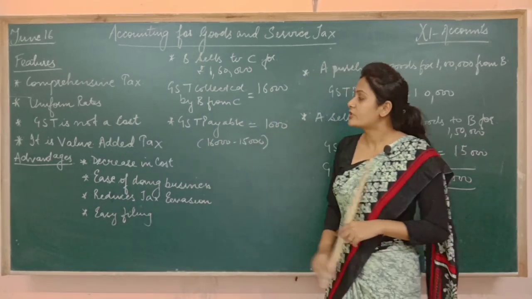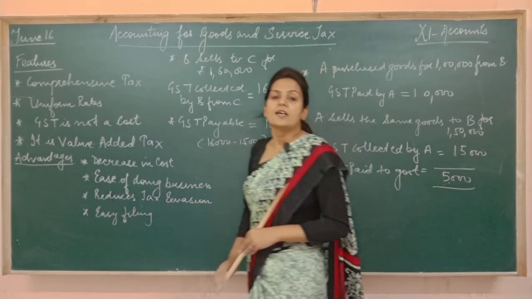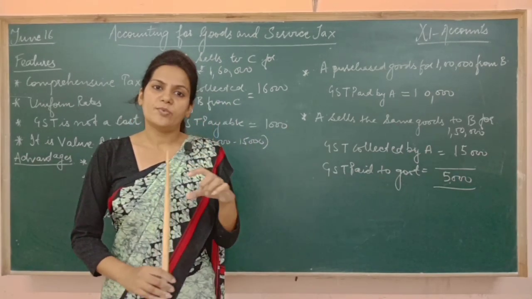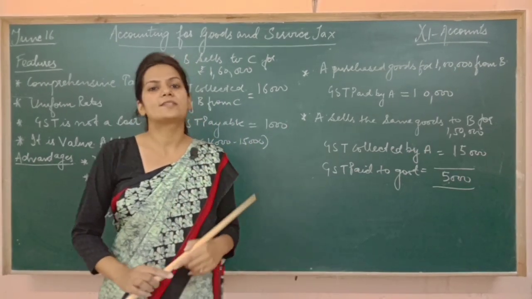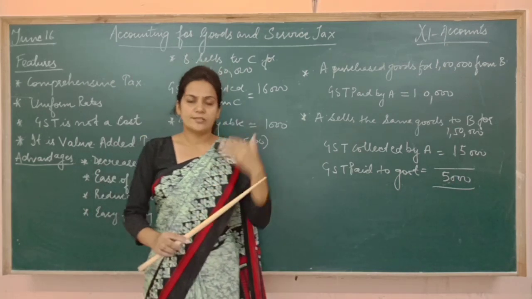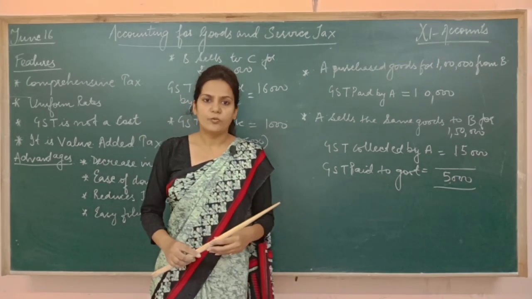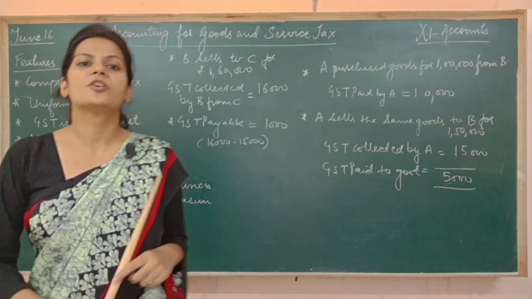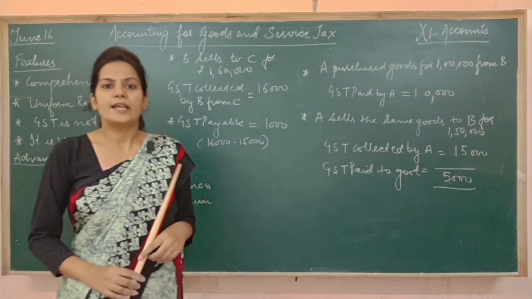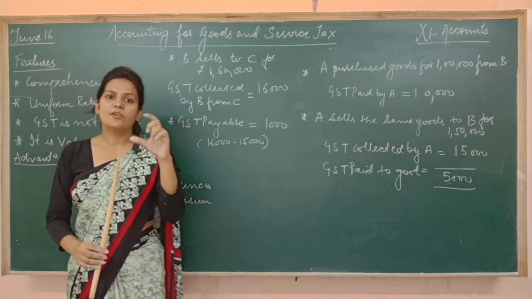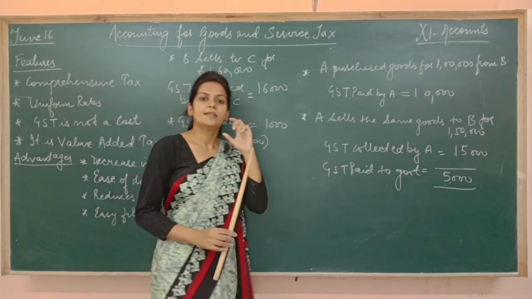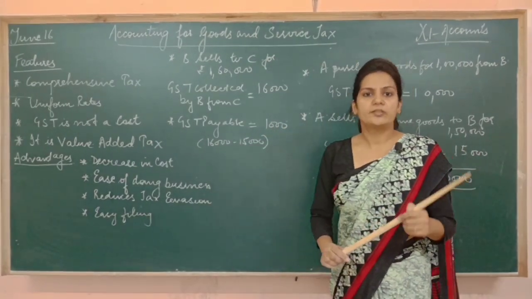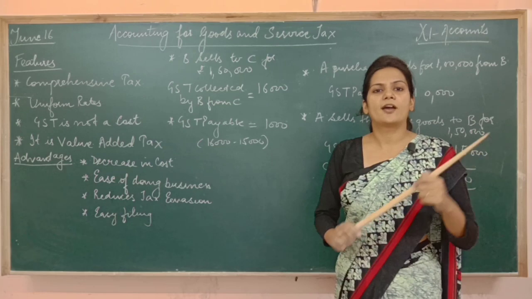Then GST is charged at uniform rates. Uniform rate means that the same rate is applicable on the same category of goods in all the states of India. Let me tell you in a simple way, suppose 28% GST has been decided on luxury goods or any hazardous goods like alcohol, then the rate will remain 28%, the same in all the states of India, whether it is Punjab, Haryana, Tamil Nadu, Maharashtra, Gujarat, everywhere.